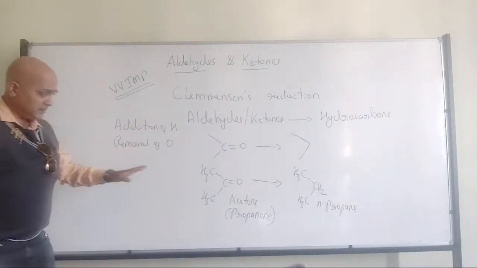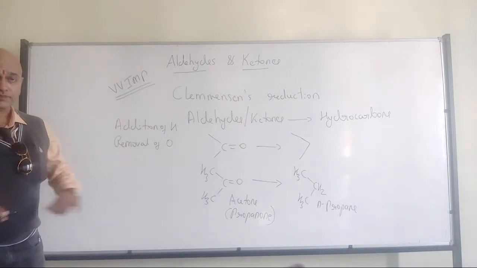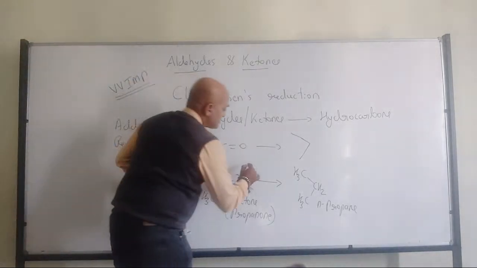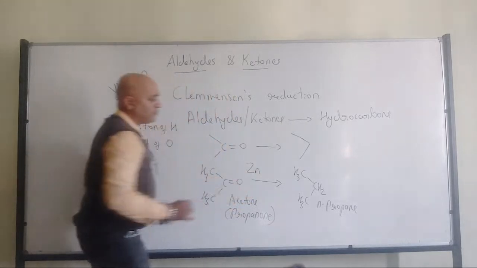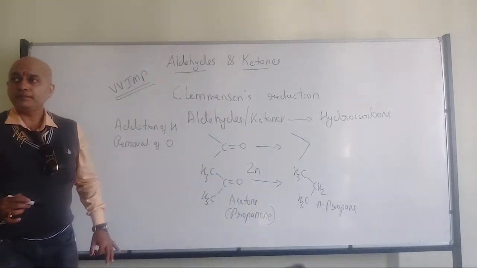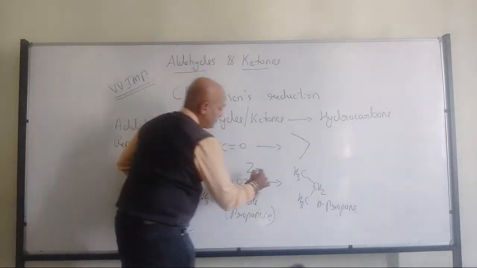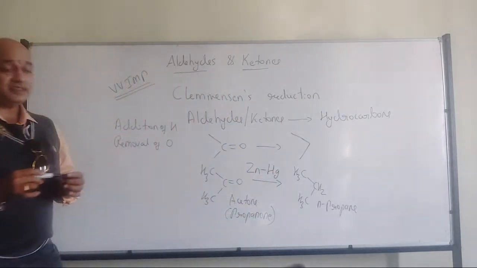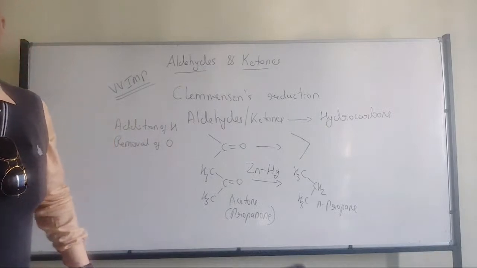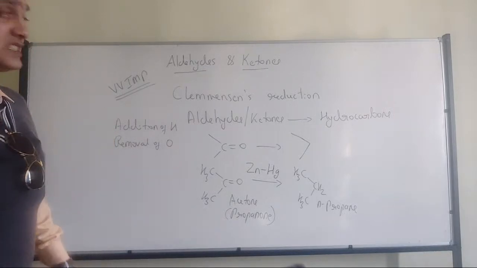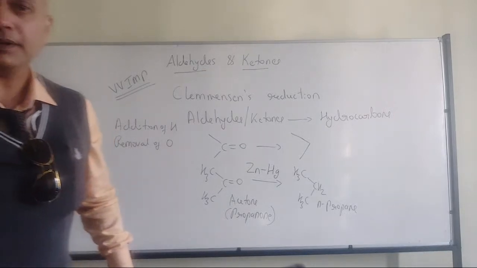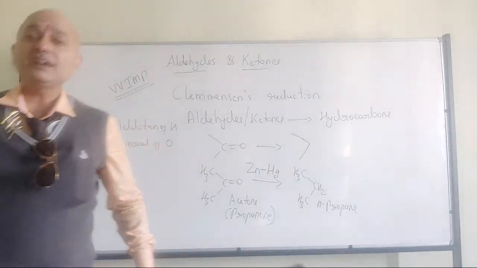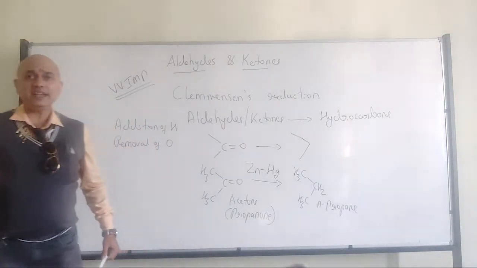Here, this will be carried out in the presence of zinc amalgam. What do you mean by amalgam? It is an alloy, where zinc metal is mixed with mercury, which is also a metal. So that's why we have the zinc amalgam. Amalgam is nothing but a mixture or a blend.